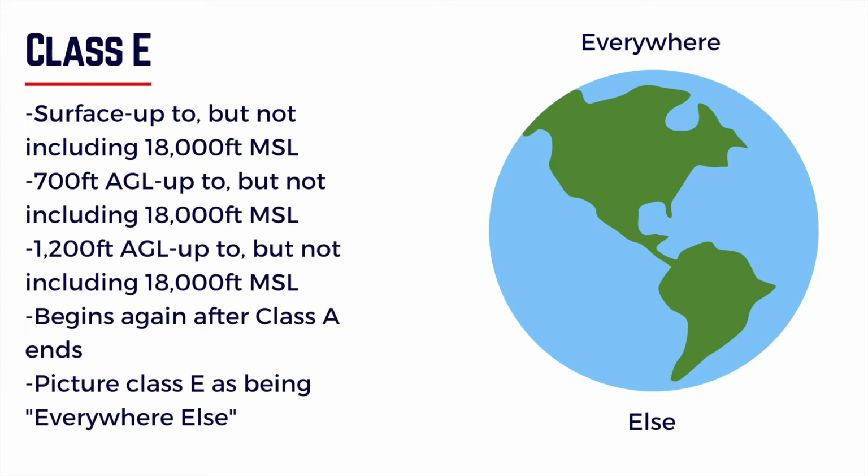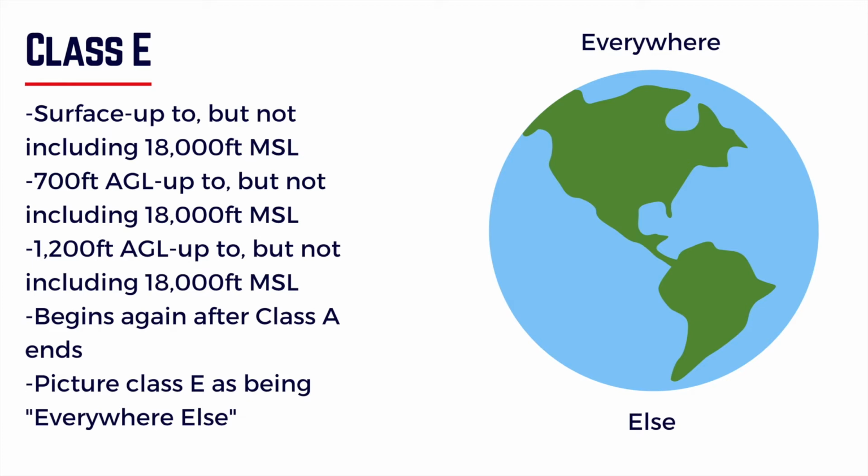Because again, remember, there's no such thing as empty airspace, but there is such a thing as Class E airspace. So anytime you don't see airspace on a VFR sectional chart, Class E will be there. Again, Class E has a few different altitudes that it can start at, but typically it ends at that same altitude, which is 18,000 feet mean sea level.